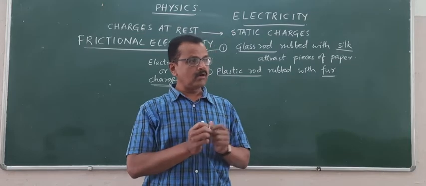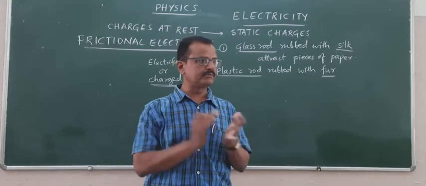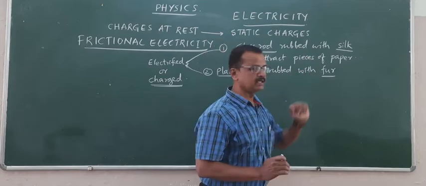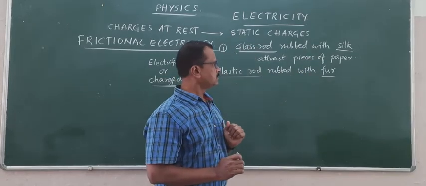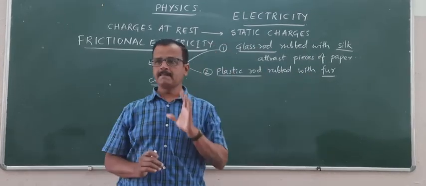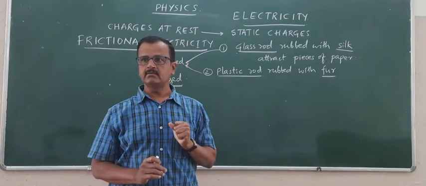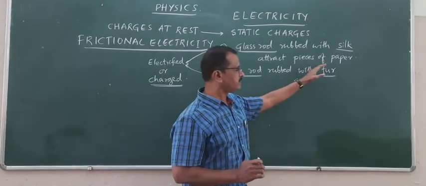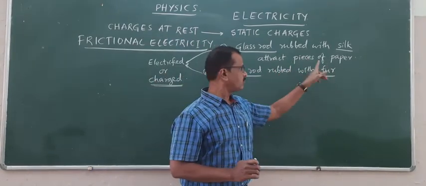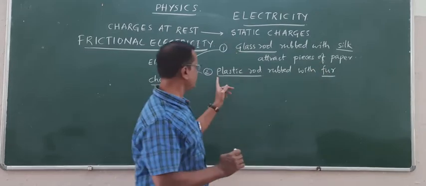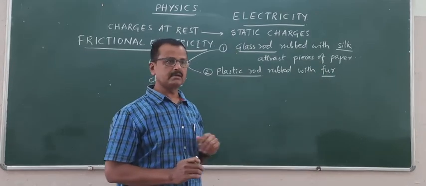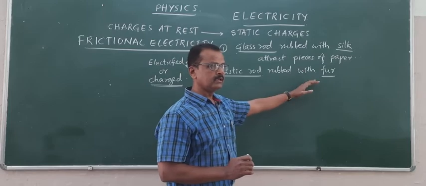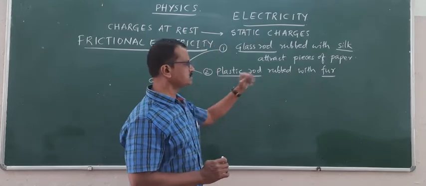Now after rubbing, due to the friction between the glass rod and silk cloth, the glass rod is said to be electrified. Why? Because it is capable of attracting light feathers or pieces of paper. In the same way, the plastic rod rubbed with fur is also capable of attracting pieces of paper.